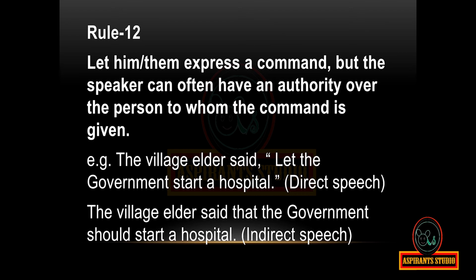For example, the village elder said, "Let the government start a hospital." Direct speech. The village elder said that the government should start a hospital. Indirect speech.